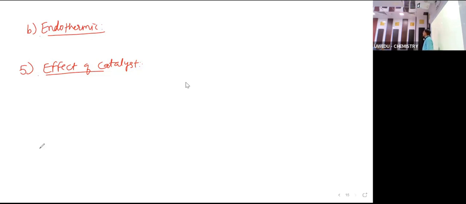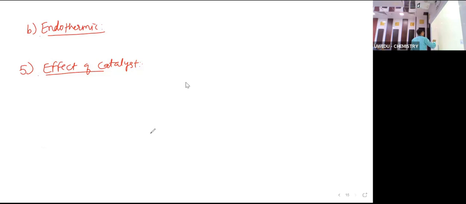What else does it do? It provides a different path for the reaction to proceed, so that the reaction can be very fast, right?